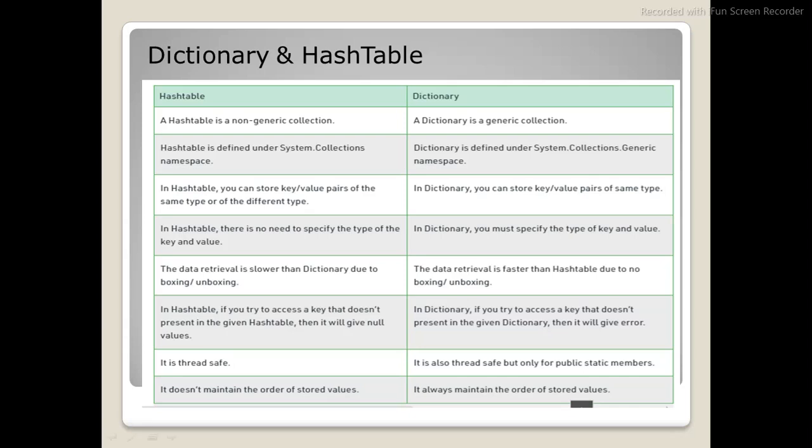In a hashtable, you can store key-value pairs of the same type or different types. In a dictionary, you can store key-value pairs of the same type. In a hashtable, there is no need to specify the type of key and value, but here you must specify the key and value types. In a hashtable, if you try to access a key that is not present, it will give you a null value, but a dictionary will give you an exception. A hashtable does not maintain the stored order, but a dictionary stores the values in order.